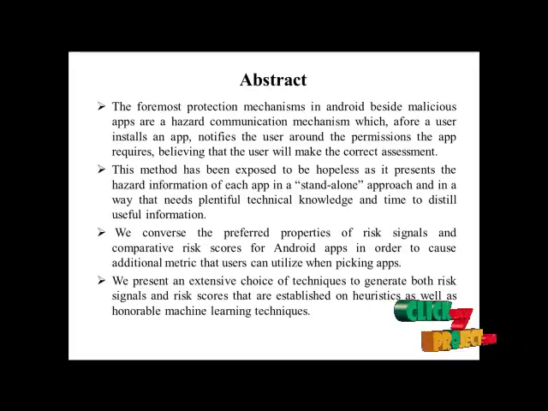Here we explore the desired properties of risk signals and comparative risk scores for Android apps in order to provide an additional metric that users can utilize when picking apps. Here we present an extensive choice of techniques to generate both risk signals and risk scores that are based on heuristics as well as machine learning techniques.